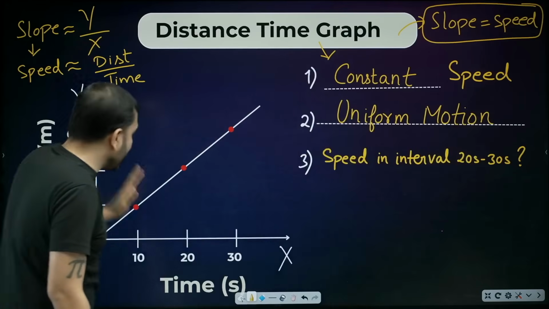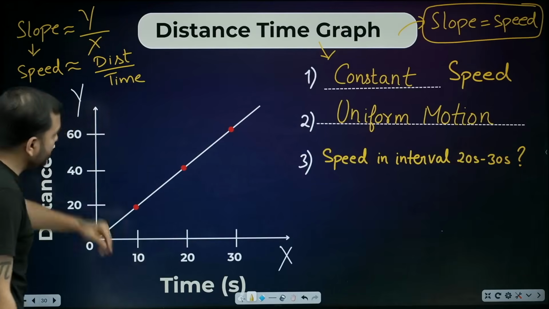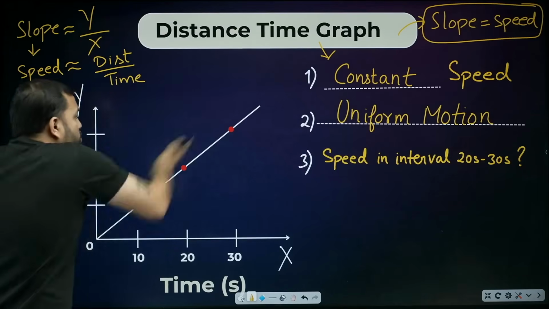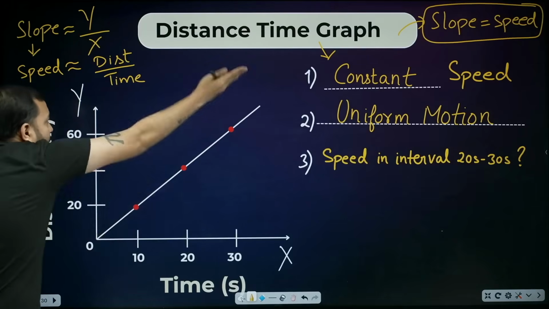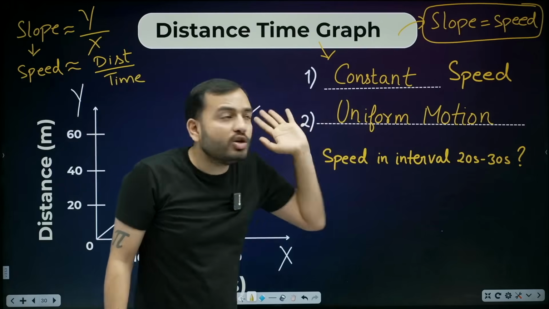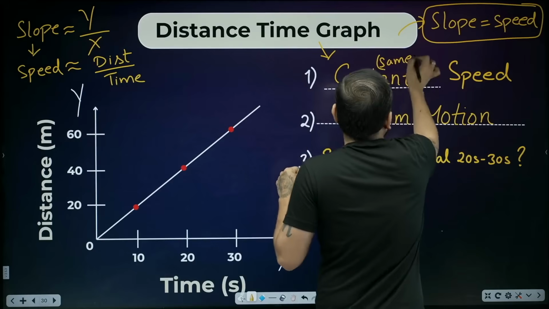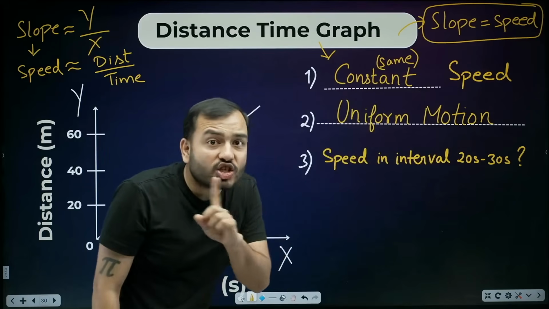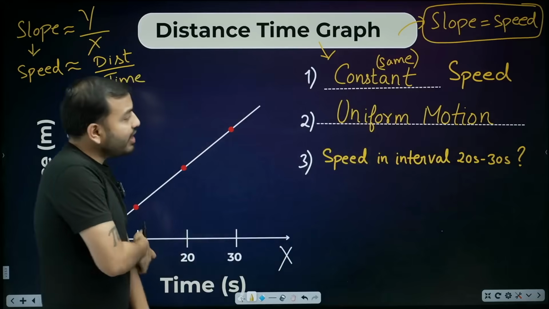Okay. So the first thing in distance time graph, what is slope? Y divided by x, distance divided by time, that means speed. Second thing, what kind of slope is this? A straight line passing through the origin, constant slope, which means speed will be constant. It will not change. Write constant or understand it as same. And if speed is not changing, then what kind of motion is it? Uniform motion.